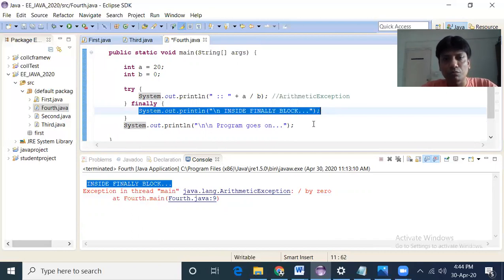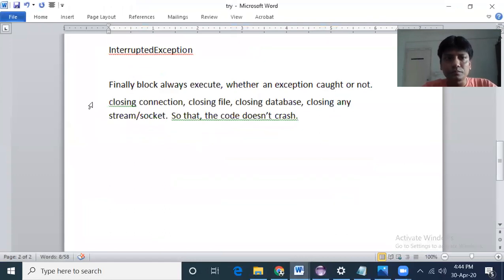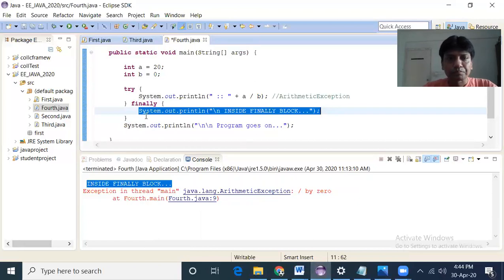Before the program stops, before the control goes to the exception handler, this is the last thing that must execute. Normally what we do is safely close all the connections here in the finally block, exactly what I have written here: closing connection, closing file, closing database, closing any stream or socket, etc. That is the purpose of the finally block, so that the code doesn't crash.